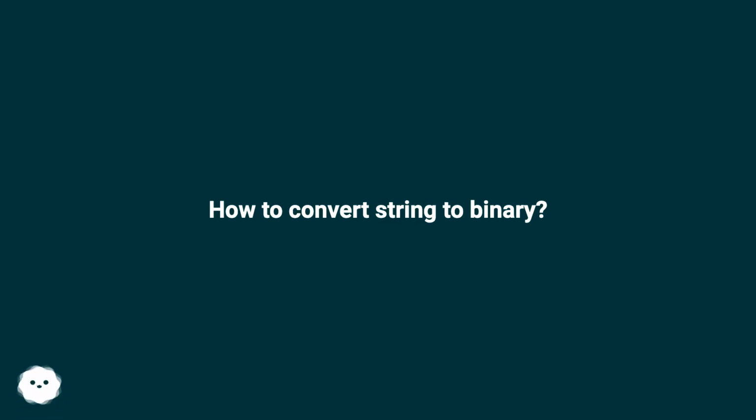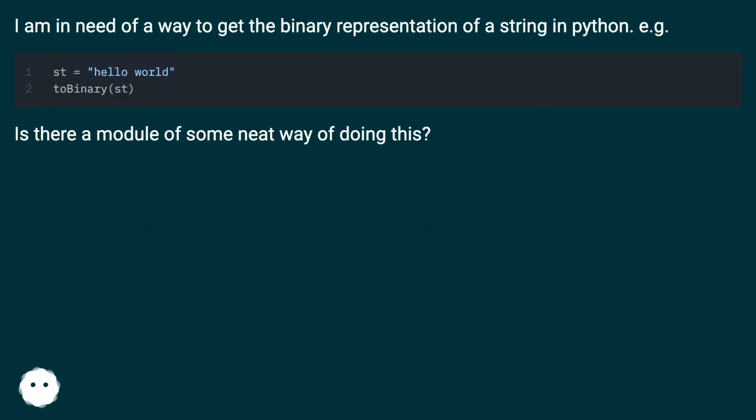How to convert string to binary. I am in need of a way to get the binary representation of a string in Python. E.g., is there a module or some neat way of doing this?